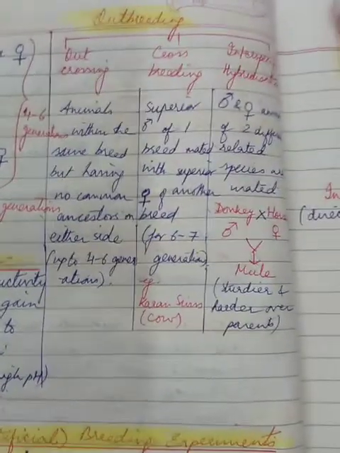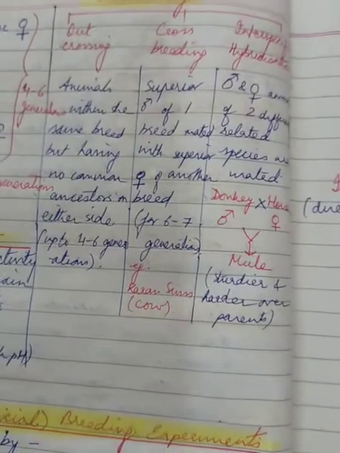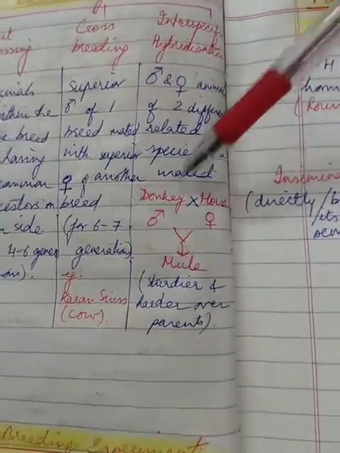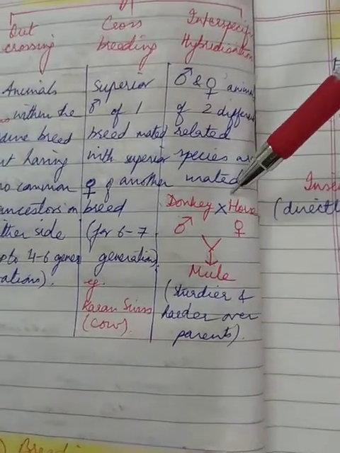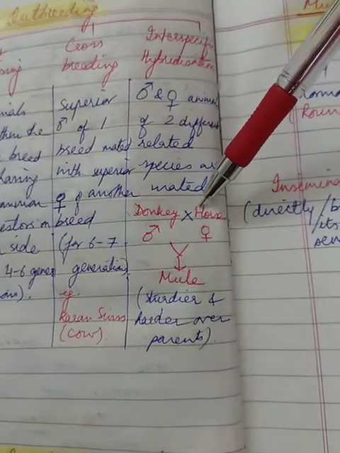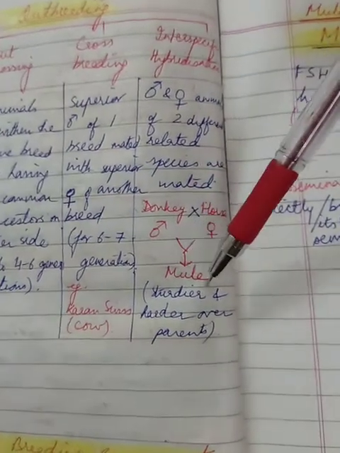Alright, coming to interspecific hybridization. Now here you'll have to understand this. Suppose a cross is made between a donkey and a horse. Suppose a male donkey is crossed with a female horse. The product would be a mule.